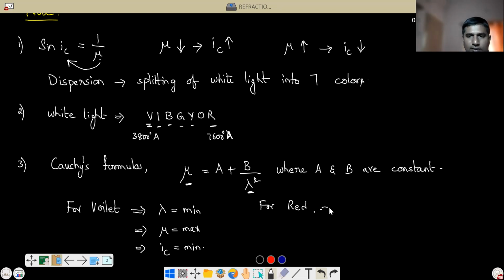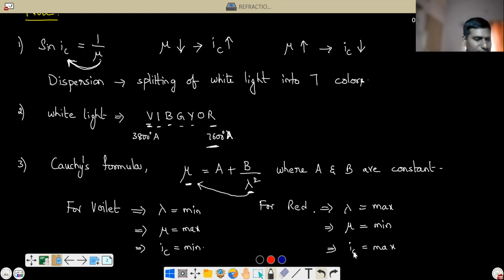For red color, the wavelength is maximum, 7,600, within these 7 colors. According to Cauchy's formula, lambda and mu are inversely proportional, so mu is minimum. When mu is minimum, the critical angle is maximum, since mu and critical angle are inversely proportional. So you can say that the critical angle is directly proportional to lambda, the wavelength of the incident ray. These are all important points.